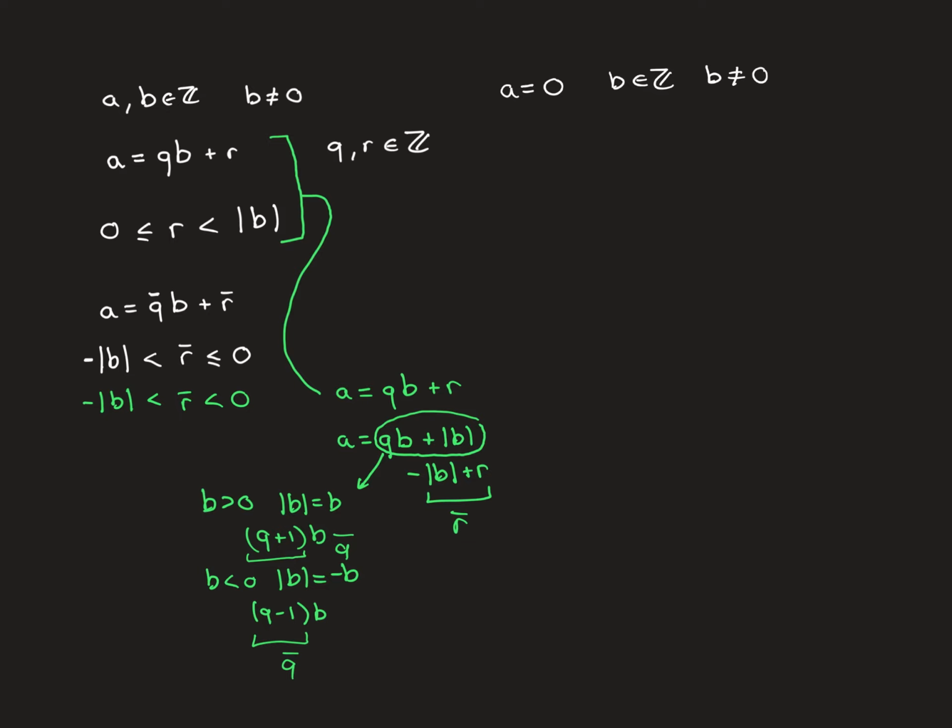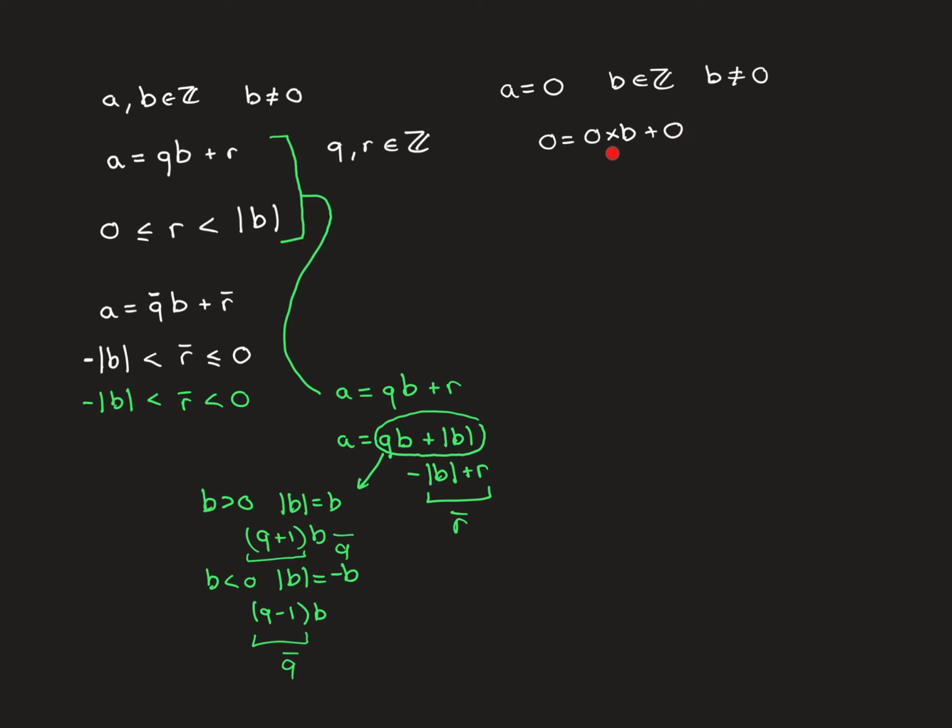I need to show you that I can find a q and an r such that r obeys that inequality. So here is my q and my r. I can make q equal to 0, and I can make r equal to 0. So a is 0, so I can put q as 0, 0 times b is 0, and then I'll just add on remainder 0 as well. So q and r are both 0.